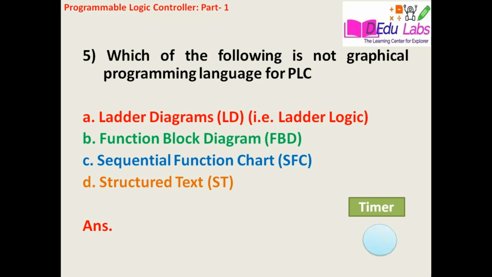D. Structured text, ST. The answer is option number D, that is structured text. Options A, B, and C, these three languages are considered graphical programming, and D is not based on graphical programming, it is based on text.